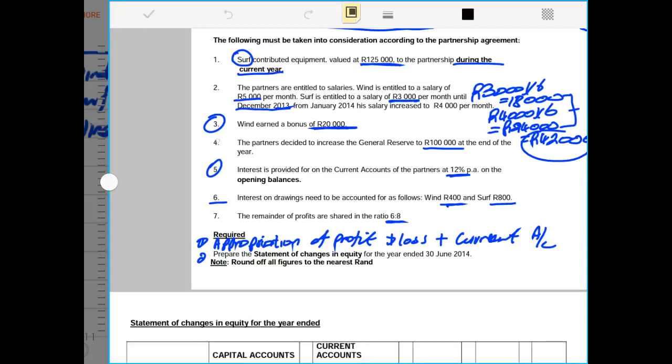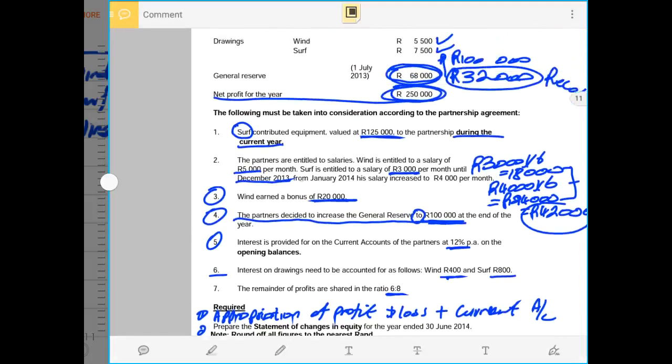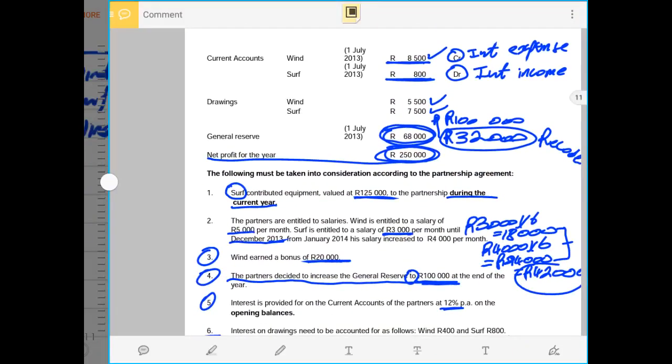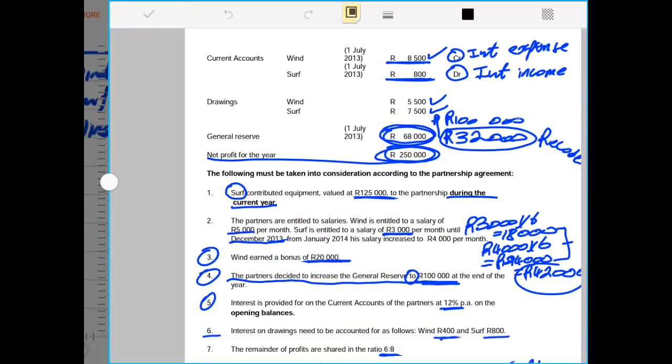The next one is number 4, where we are told that the partners decided to increase general reserve to, take note of this, to 100,000 rands, not by 100,000 rands. It means it went up by 32,000 rands. I did show the calculations here where we say 100,000 rands, which is the amount general reserve increased to, minus the amount general reserve was from.